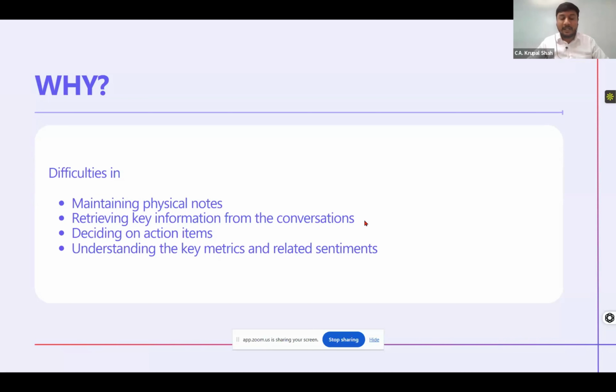We tend to forget what was discussed during which meeting, and at a later stage, unless it is well documented over email, these problems happen. Then deciding on the action points, who is required to do what: what a CA is required to do out of that client meeting, and what the client is required to do. And the last thing is understanding the key metrics and related sentiment.